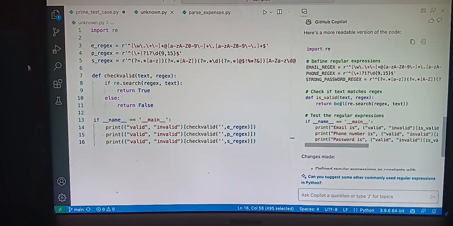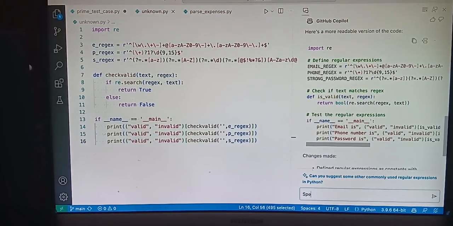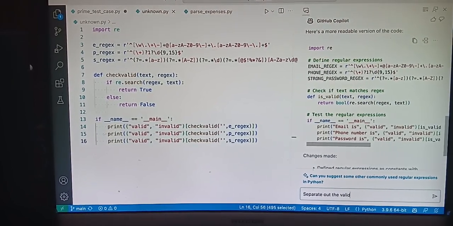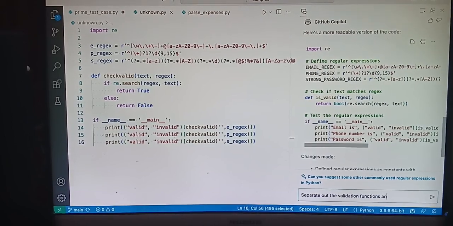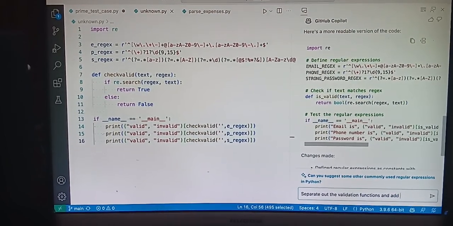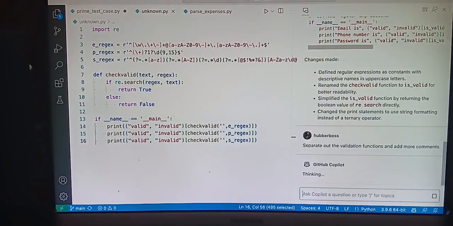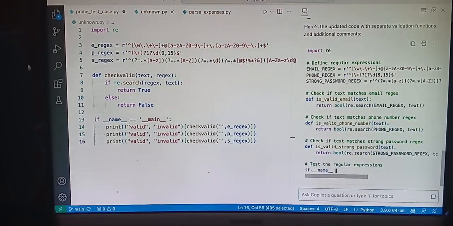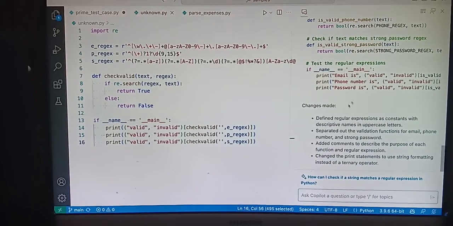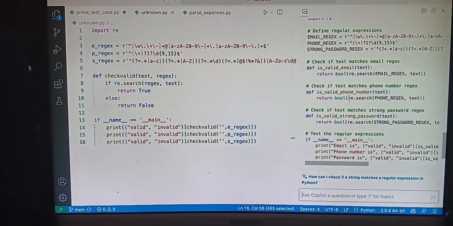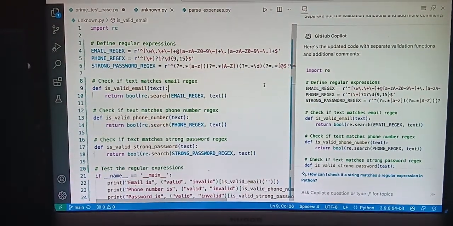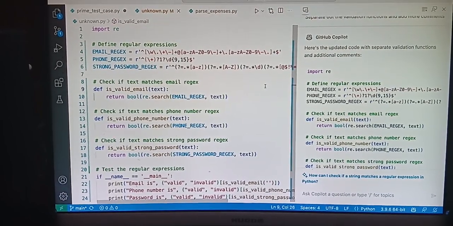So let's say we want to separate out the validation functions and add more comments. Okay, here's even better code. My regular expressions still have their good names, and I get 3 new methods to validate email, phone number, and password. I think that's much better. So I can just scroll up here and take this code over, and now I have a much better documented file that I can pass into the next coworker.